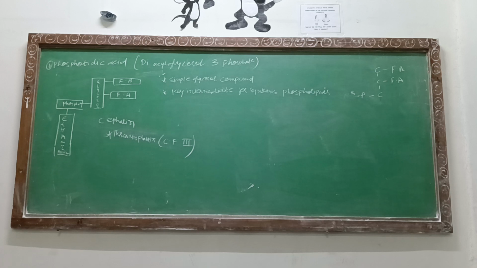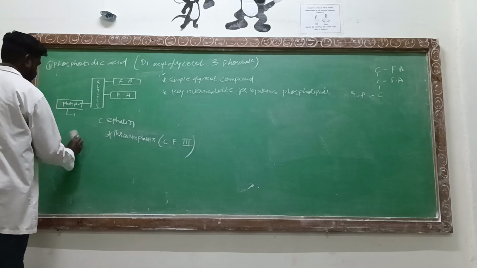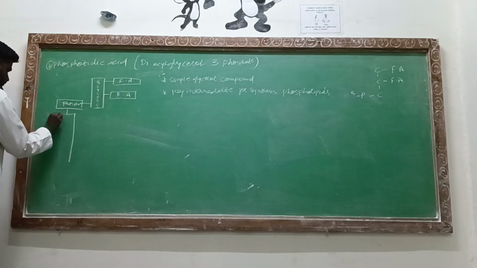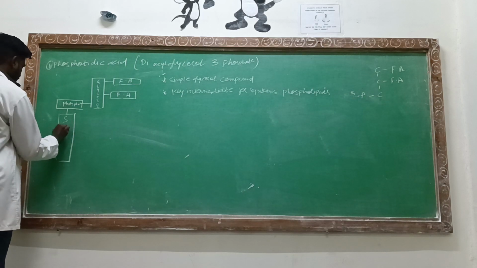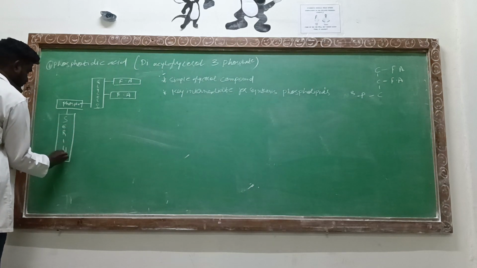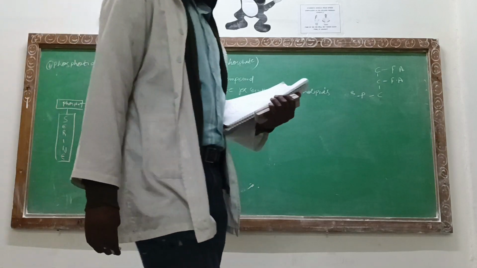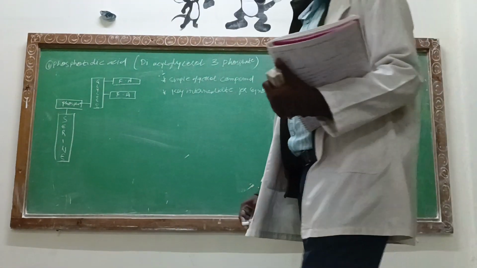Now, another nitrogenous base is serine. We are going to see phosphatidylserine.